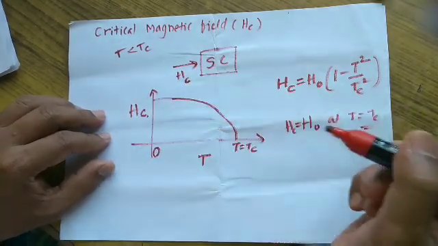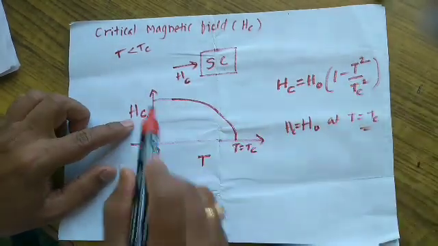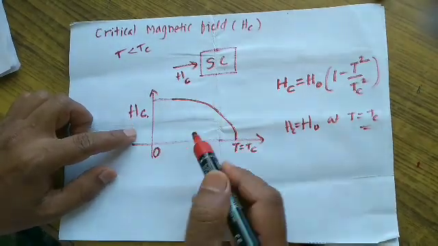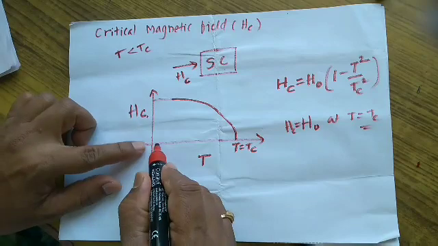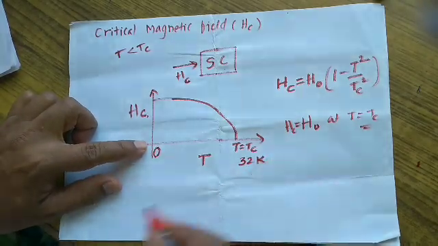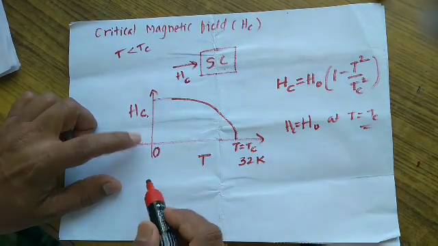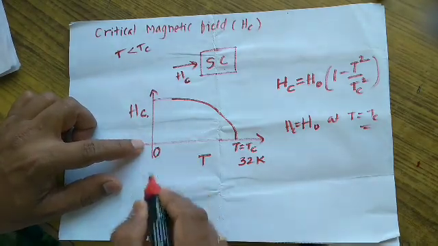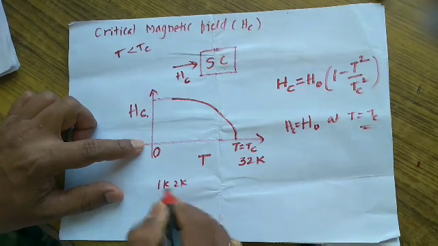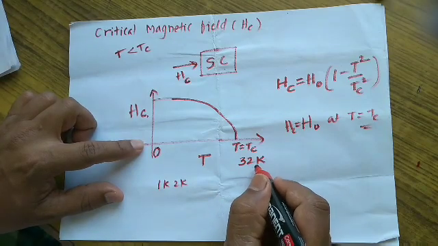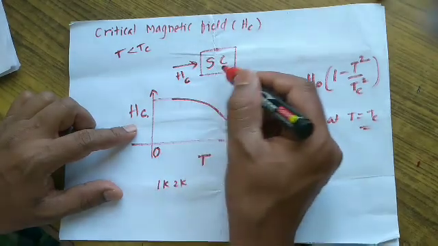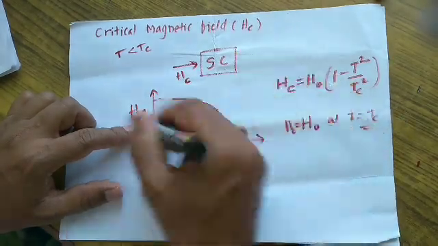So this diagram shows that the critical magnetic field is not the same for all temperatures. And we also understand that if the superconductor is maintained at a very low temperature, let us say the critical temperature is 32 degree Kelvin, and the superconductor is maintained at about 1 Kelvin or 2 Kelvin, which is very small compared to 32 degree Kelvin, then the critical magnetic field required to turn the superconductor to a normal conductor is very high.